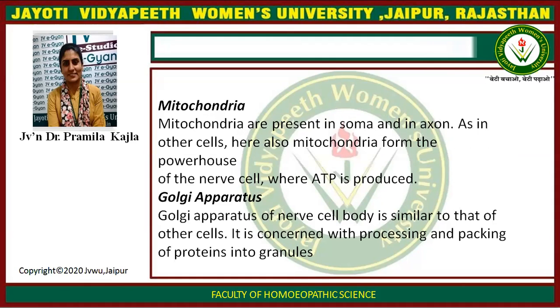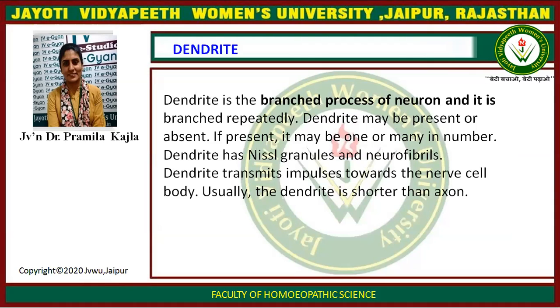Mitochondria. Mitochondria are present in soma and in axon. As in other cells, mitochondria are also known as powerhouse of the nerve cell where ATP is produced. Golgi apparatus. Golgi apparatus of nerve cell body is similar to that of other cells. It is concerned with processing and packaging of protein into granules.